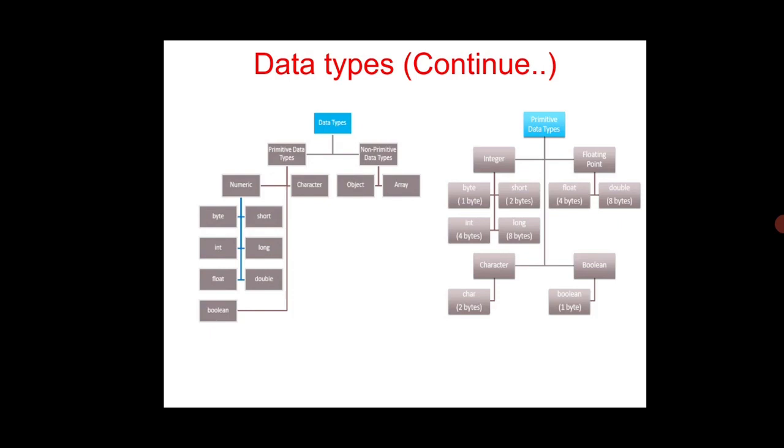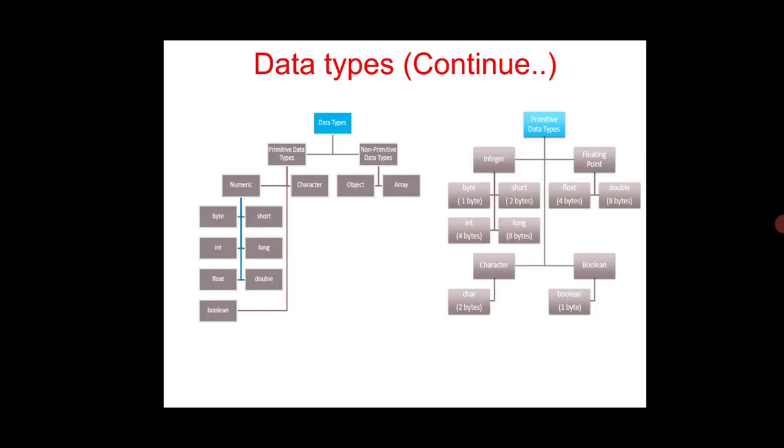What is the meaning of non-primitive data types? In the sense, character, object, array: these are all the non-primitive data types. For primitive data types, for integers we have different types of numbers like byte and short. Byte is 1 byte of memory, short is 2 bytes, int has 4 bytes, long has 8 bytes.